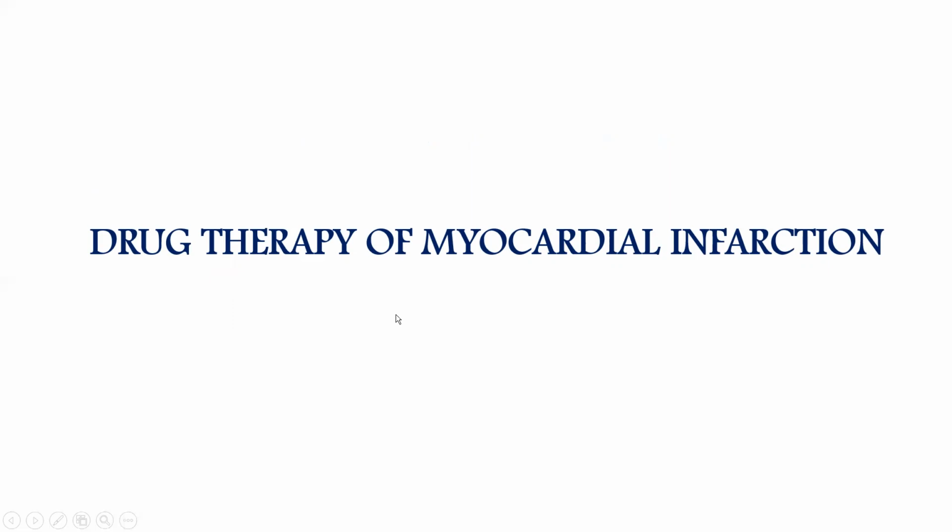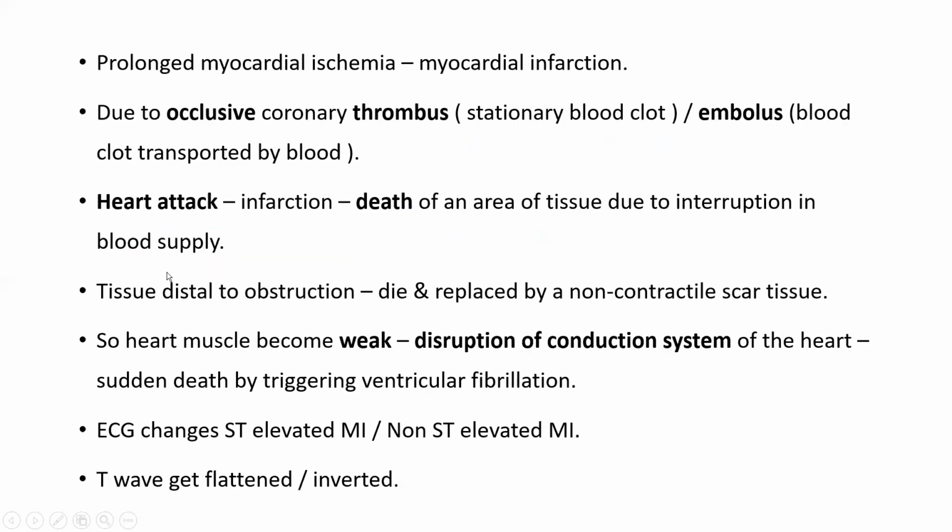Okay, if the patient comes with MI, what we will do? Pharmacologically, there are two options, either drugs or surgery. So we will see about myocardial infarction drug therapy. So what is myocardial infarction? There is prolonged myocardial ischemia, reduced blood flow. Finally, it will lead to myocardial infarction. This is due to an occlusive coronary thrombus. Thrombus means a stationary blood clot. If the blood clot is staying in one place, that is thrombus. If it is moving, a blood clot transported by the blood, that means it is an embolus.